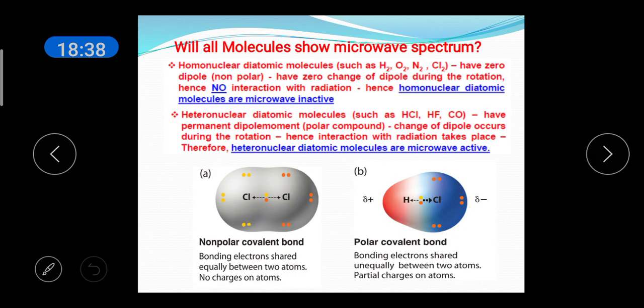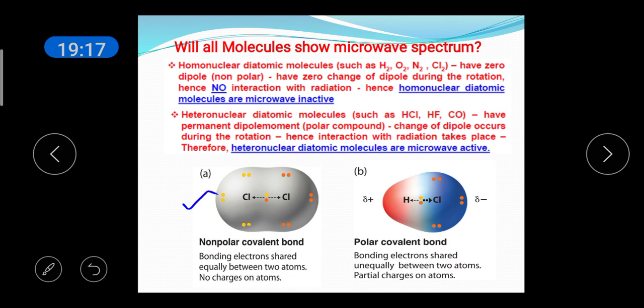Now, will all molecules show microwave spectrum? All molecules can rotate. So, can all molecules show microwave spectrum? Here, we have to consider whether the molecules are polar molecules or non-polar molecules. Only polar molecules exhibit microwave activity and non-polar molecules do not. Usually, homonuclear molecules such as H2, O2, N2, Cl2 are non-polar molecules because they have zero dipole moment.